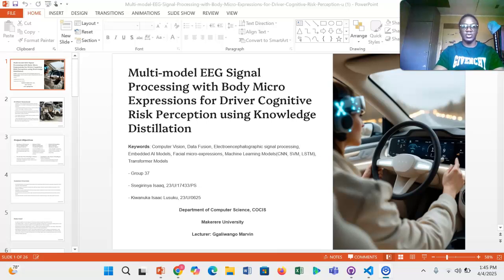It's about multimodal EEG signal processing with body microexpressions for driver cognitive risk perception using knowledge distillation.